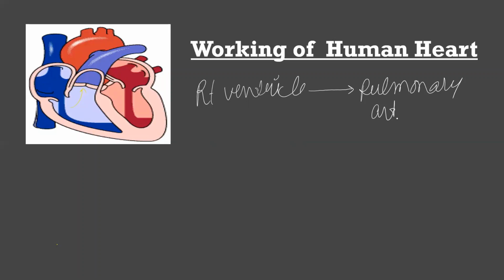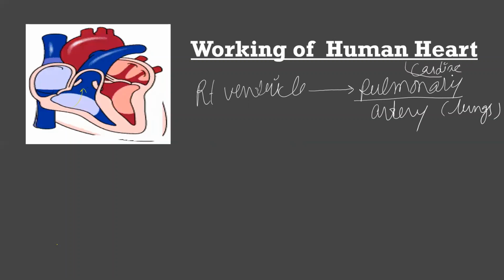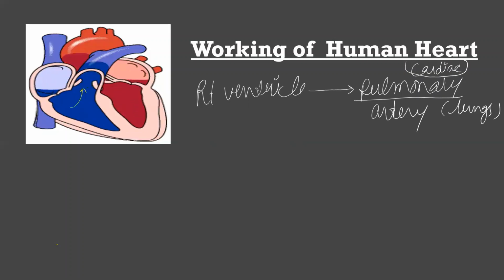Regarding the word pulmonary, you should know that pulmonary is used for the lungs, and the word cardiac is used for the human heart. So from the right ventricle, where is the blood going? It reaches the pulmonary artery, by the opening of which valve?